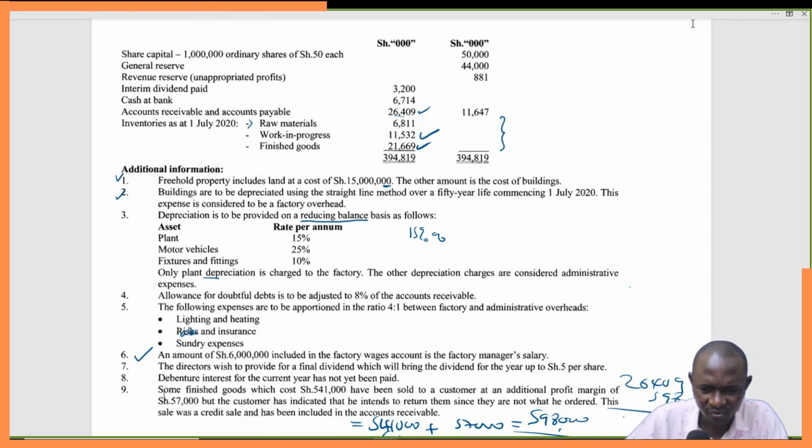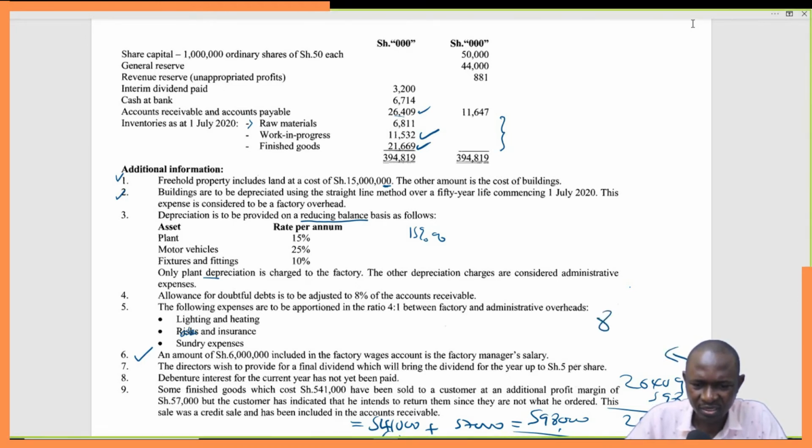So we will have 25,811. So it's this 25,811 that you are going to subject to 8%. So times 0.08. This gives us 2,064.